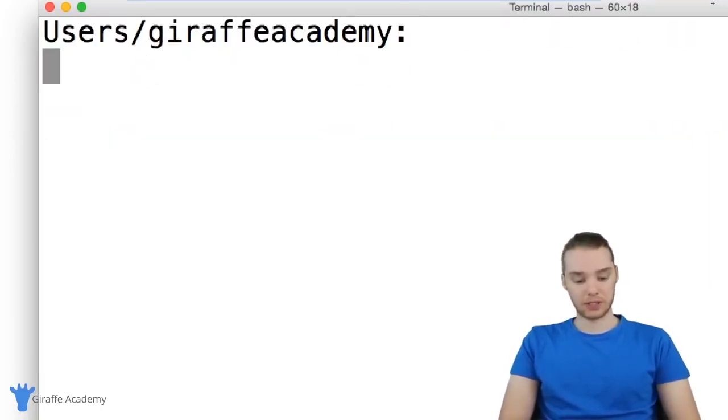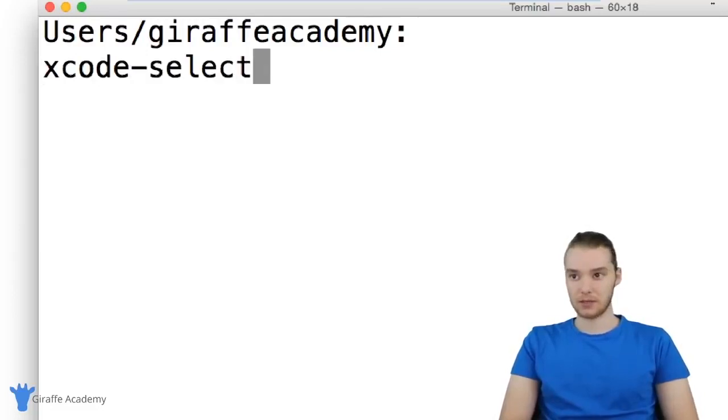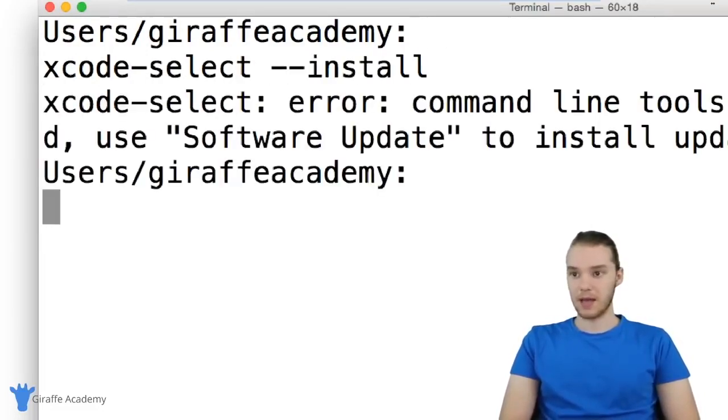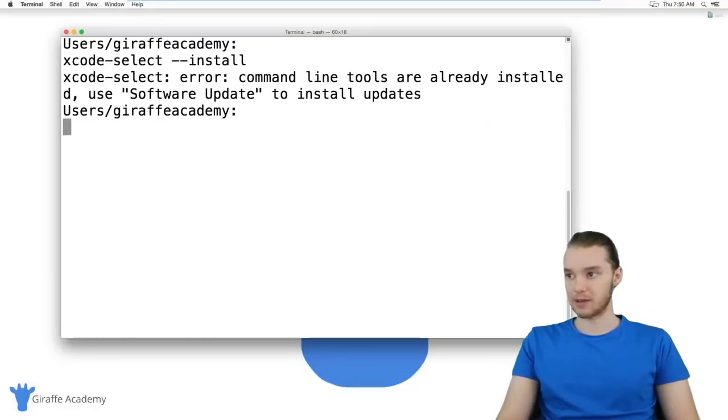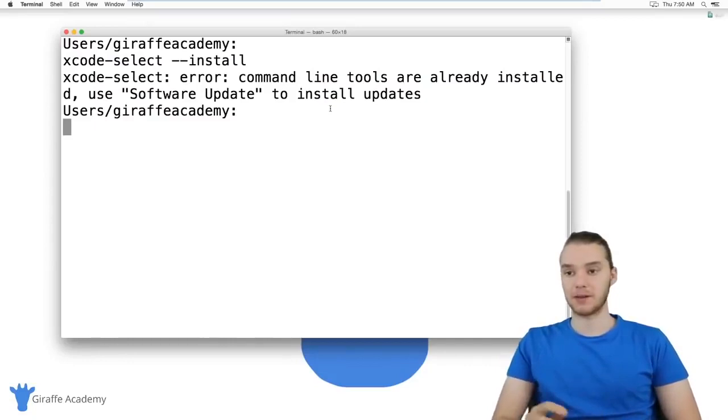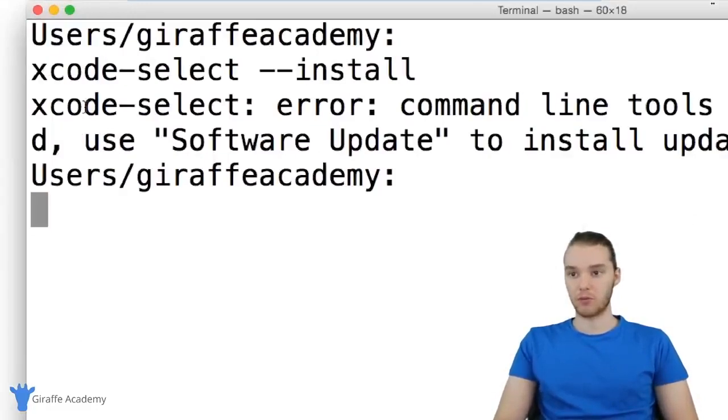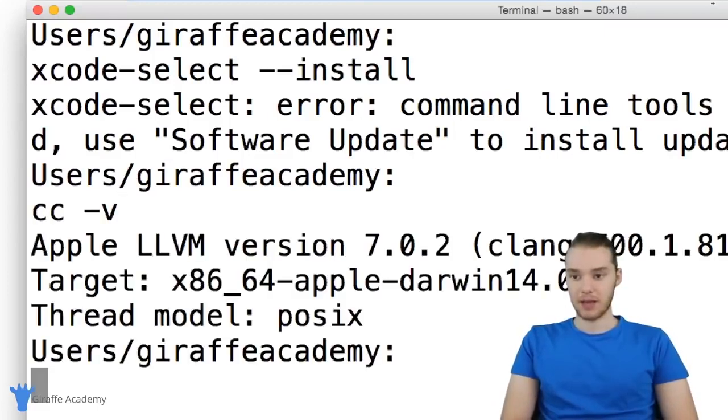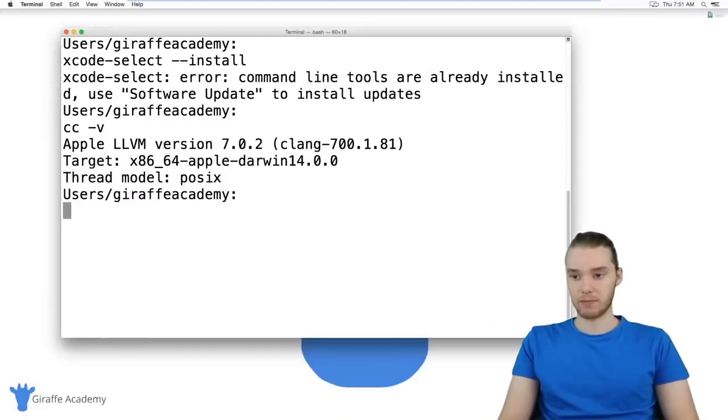So all you want to do is just type in xcode-select space hyphen install, and click enter, and you'll see I'm getting an error here because I already have these command line tools installed. But if you don't already have them installed, and obviously then you wouldn't have that C compiler, then this is going to go off and install everything you need to get that C compiler working. So once you run that xcode-select command, just type in cc -v again, and you should be getting this version number.